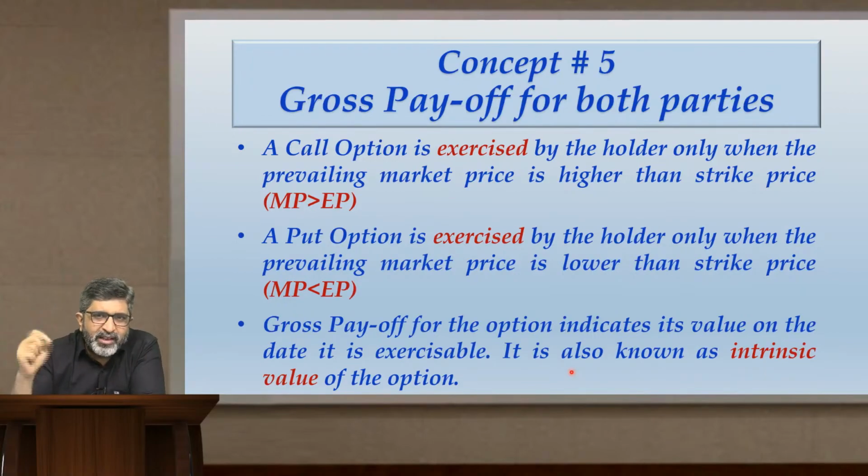So simple logic is, I have a put option which is at a strike price of 380, but the prevailing market price of the share is 350. So exercising this put option is going to benefit me. Benefit me by how much? If today the option is exercisable, today I exercise the option, sell the share at 380, but the prevailing market price is 350. The difference between market price and exercise price is what I will earn as my gain today. That is called gross payoff.